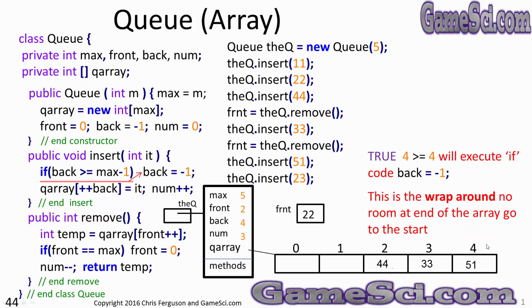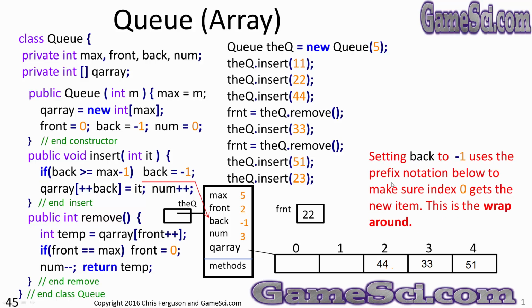This is the wraparound. We are going to execute the code back = -1. So at the end of the array, we'll wrap around back to the start of the array and put the new item at the beginning of the array. Back goes to -1. And it's counting on the prefix notation. Remember how we started at -1? So this prefix notation would put the first item at 0. Well, when we wrap around, we want to go to -1. So the prefix notation will make sure the next item goes in slot 0. This is the wraparound, and this is very important to implement a queue with an array using a wraparound technique.